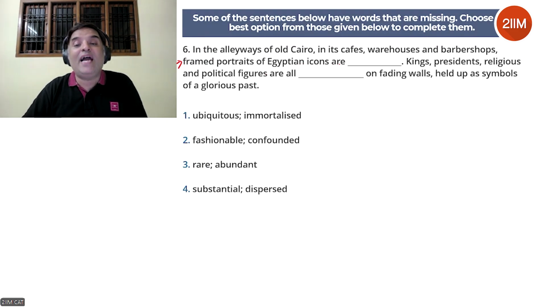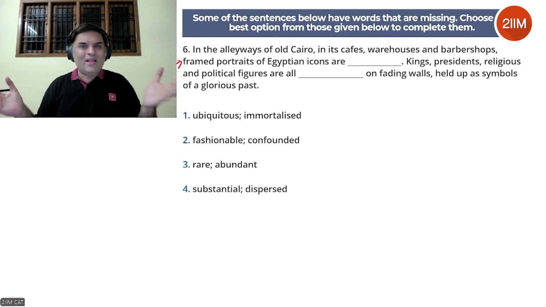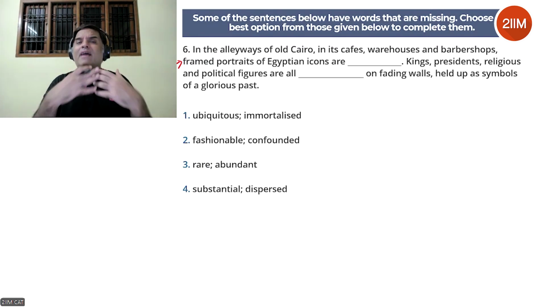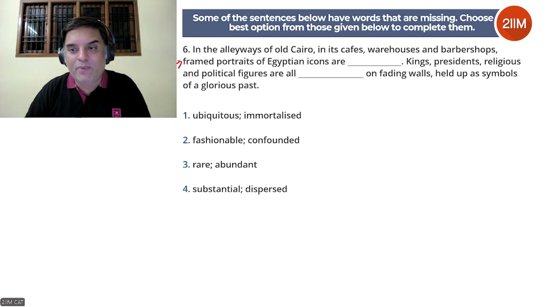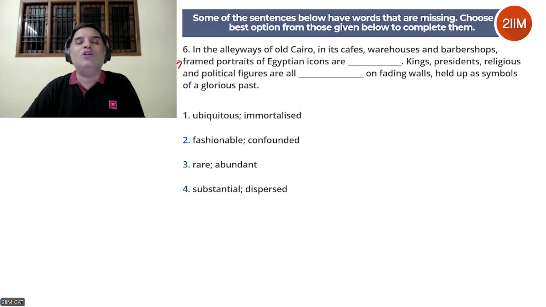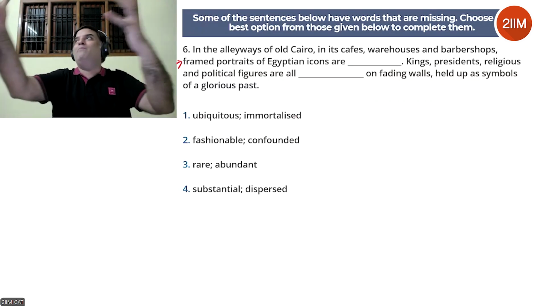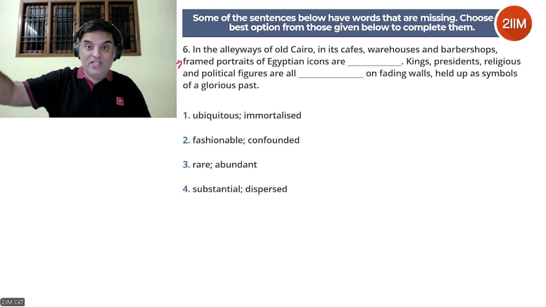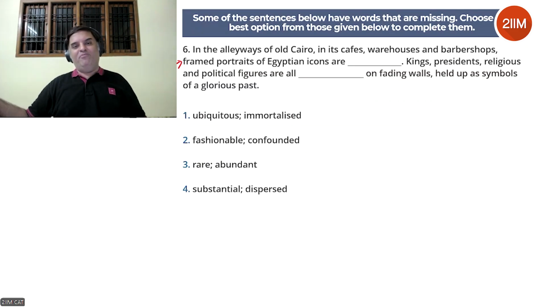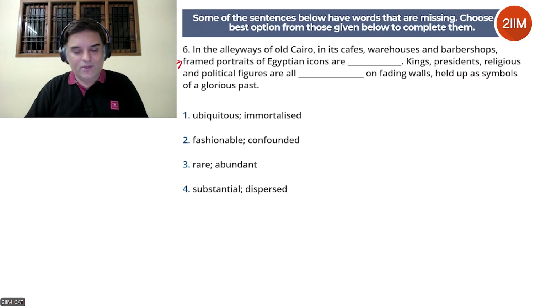Framed portraits of Egyptian icons are ubiquitous. Okay, ubiquitous means present everywhere. That goes well. In the alleyways, everywhere, cafes, warehouses, and barber shops, framed portraits are ubiquitous. That means they are present everywhere. Kings, presidents, religious and political figures are all immortalized on fading walls. Because their portraits are there, you can say they are immortalized because they are in the minds of everyone, right? People are putting up their portraits everywhere as a mark of respect, as a mark of honor. So you can say they have been immortalized through those portraits. This seems like a good fit.